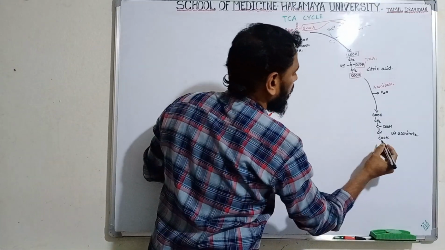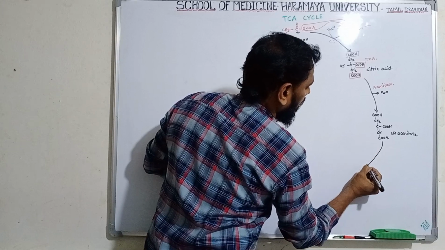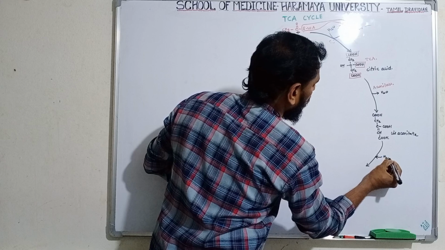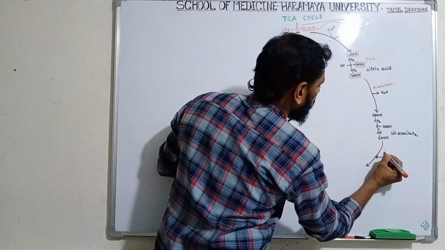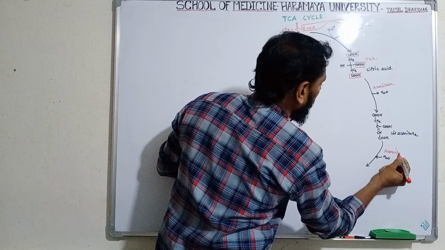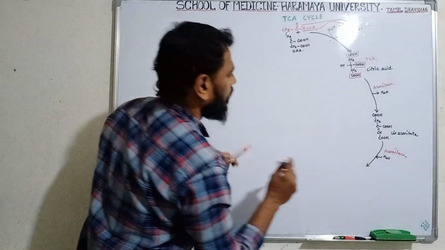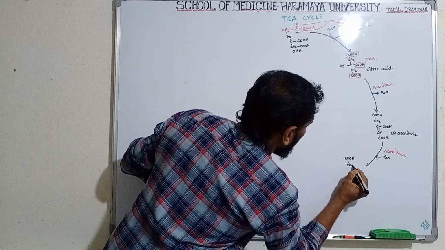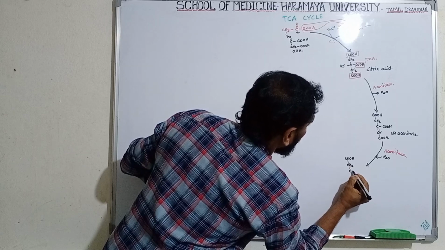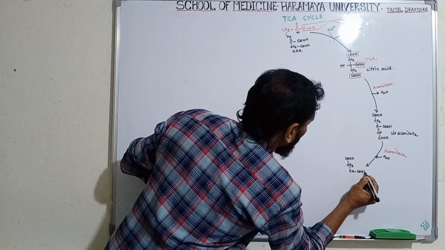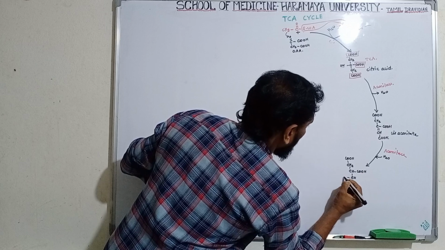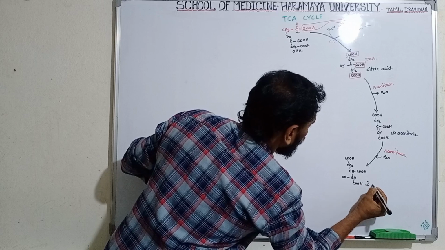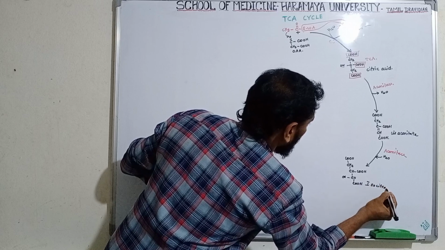Clear. Now the cis-aconitate again reacts with a water molecule by the same enzyme, aconitase. Then it forms isocitrate.